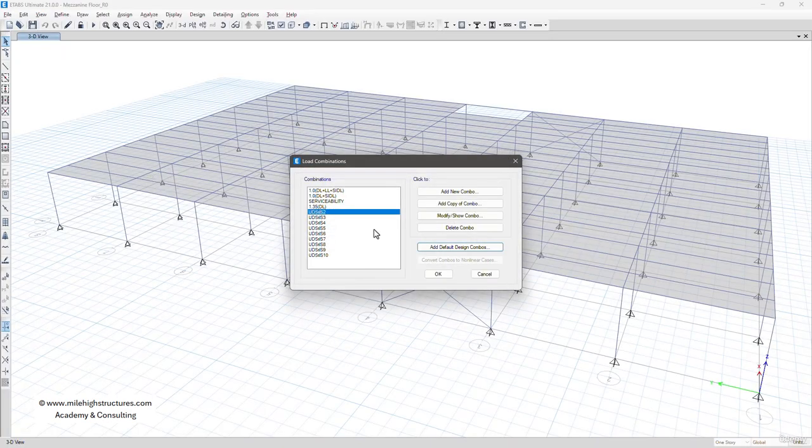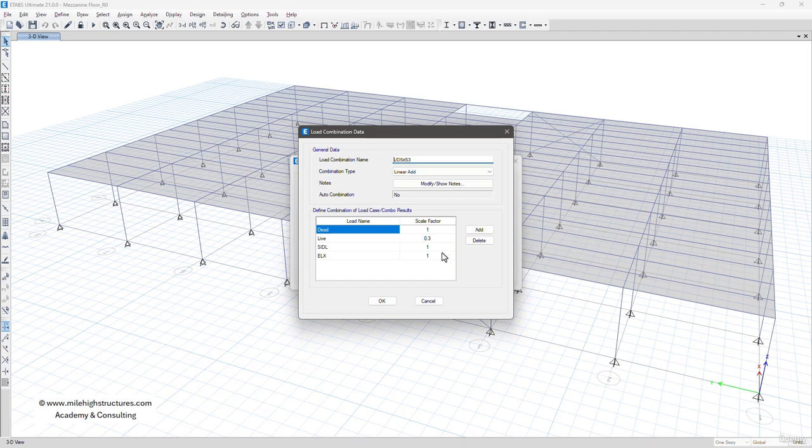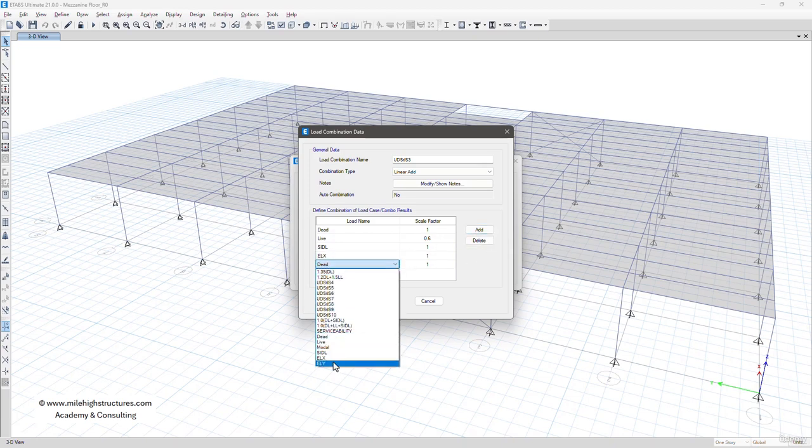We can left click on OK here, and after that the third load combination is now mixed with the earthquake load also. But when considering the earthquake load, the factor becomes 1, and the other factors, that is the dead load, also become 1, and for live load, instead of 0.3, as we are using this for the storage application, we have to change it to 0.6. There is one more thing you need to understand: when we are considering ELX, we also have to consider 30% of ELY.